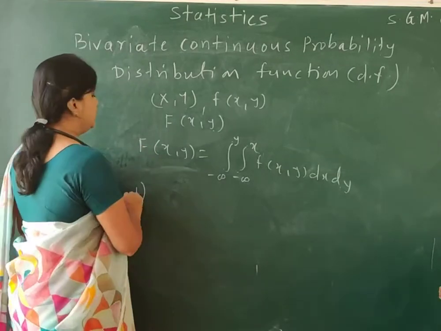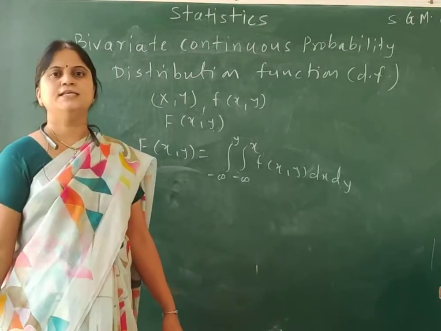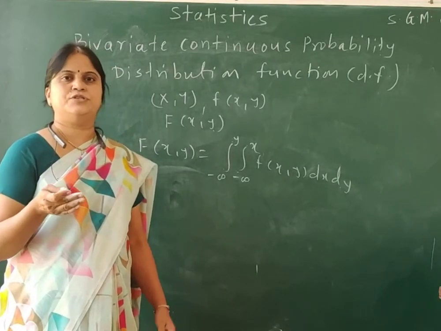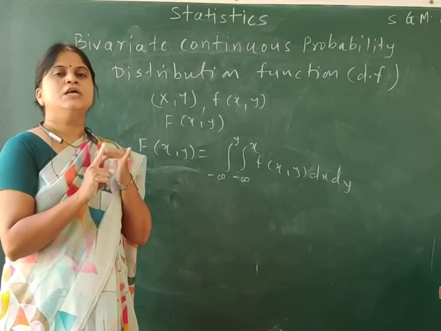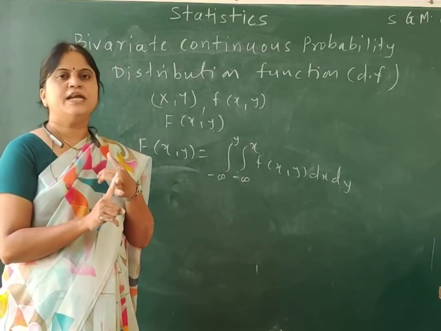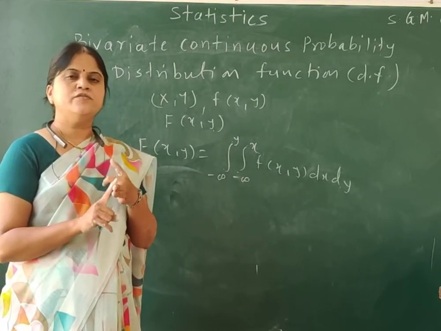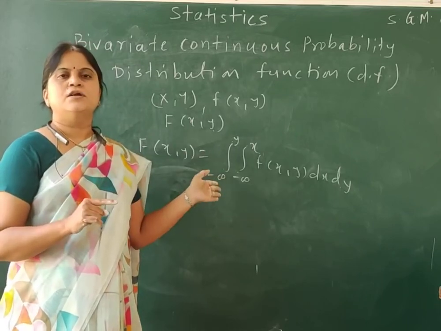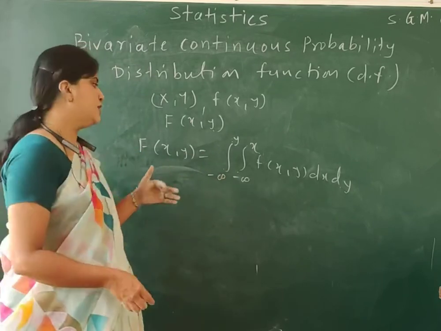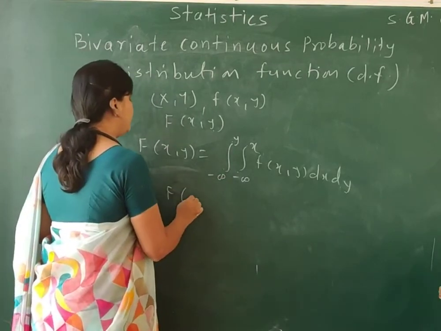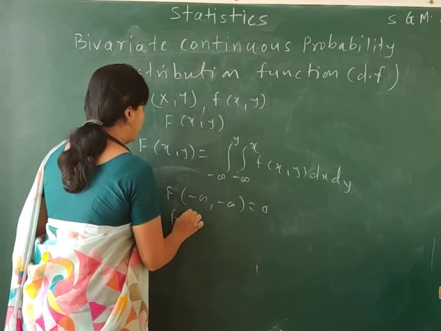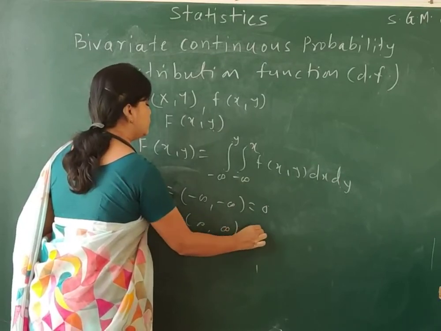The first property is that F of x comma y is a non-decreasing function. The second is that it is a non-negative function. The third is that if x comma y are continuous, then this distribution function is also continuous. And the last is that F of minus infinity gives me 0, and F of infinity gives me 1.